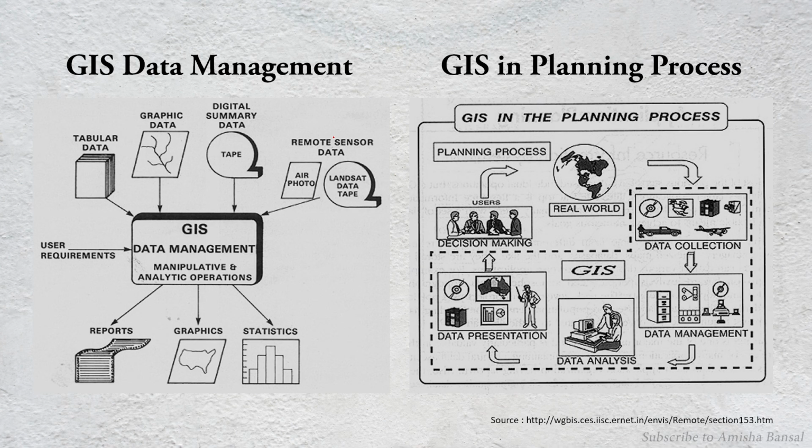We sort our data. Then in our GIS software, we analyze all the data, what that data says to me. Then we present that data in a presentable form, so that if someone is looking at the data, they will not see big tables or something. We will create it in a very simple form